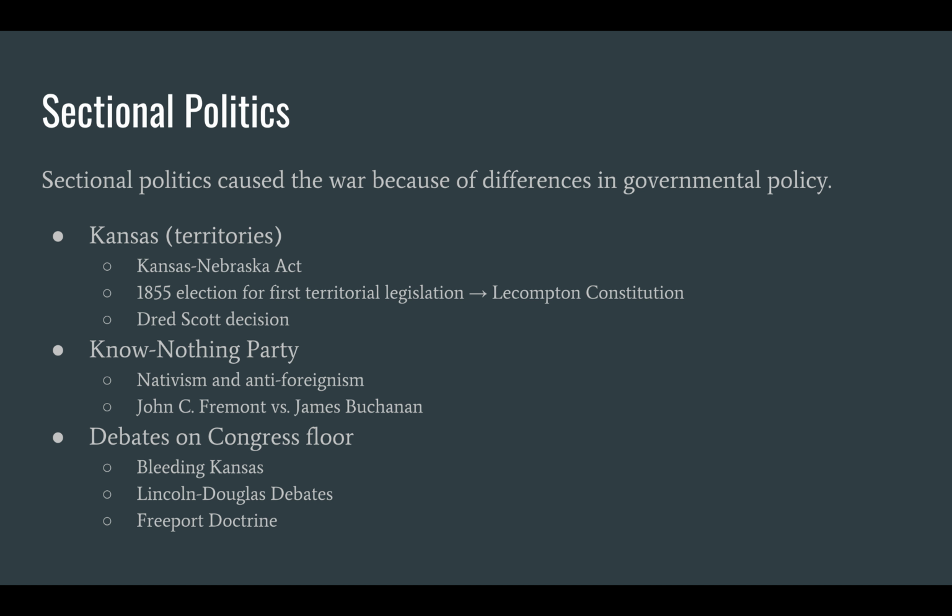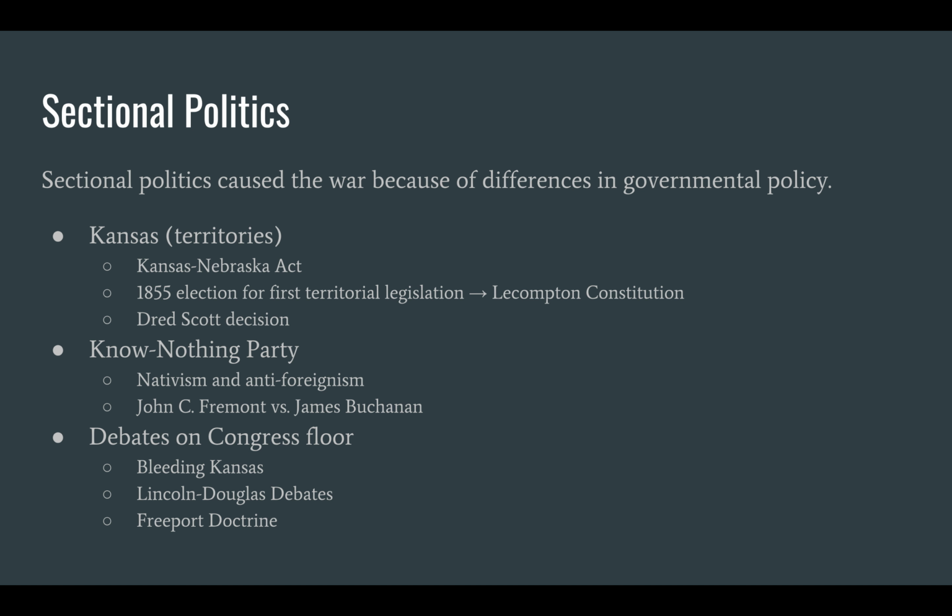After that, there was the 1855 election for the first territorial legislature in Kansas, which led to the Lecompton Constitution. It said that people were not allowed to vote for or against the Constitution as a whole, but for a constitution either with slavery or with no slavery. Not long after, there was the Dred Scott case, which said that a slave is still a slave regardless of whether they lived on free territory or not. Furthermore, it established that since slaves are less than human, they do not have the human right to sue.